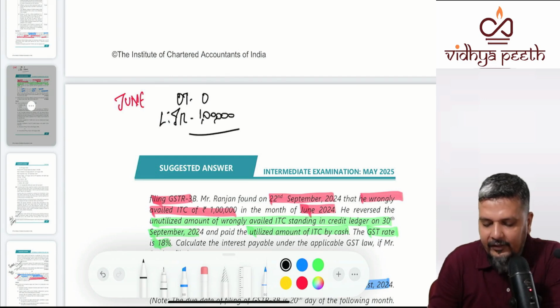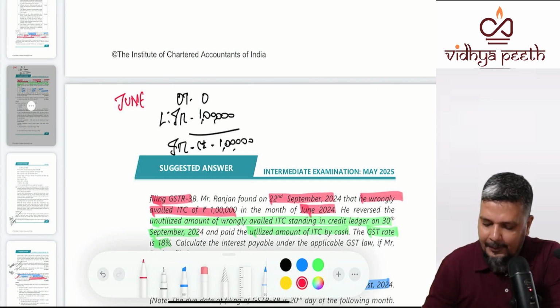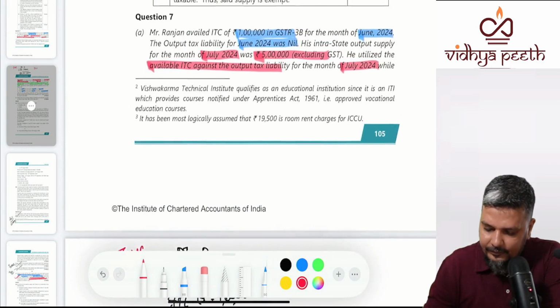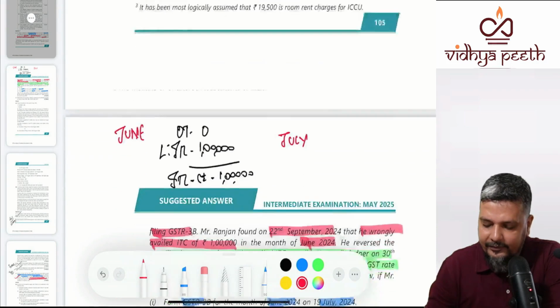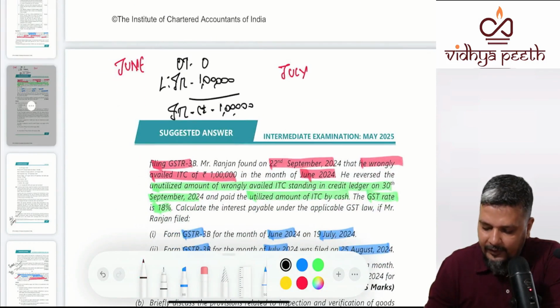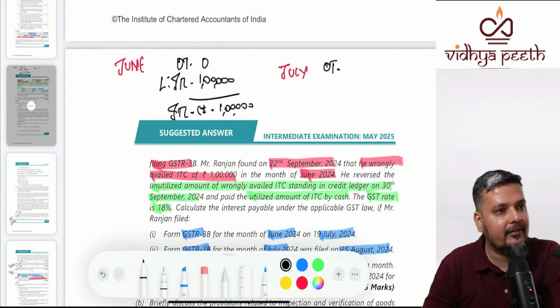This ITC will be entirely carried forward, correct? ITC carried forward will be 1 lakh, correct? What will happen in the month of July? What was his sales? 5 lakhs.